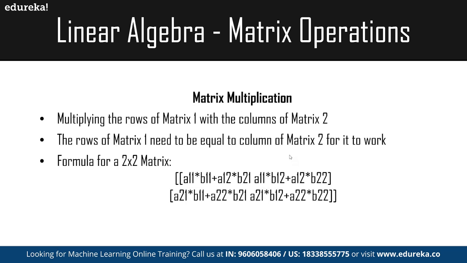When we are working with matrix multiplication, we multiply the rows of matrix 1 with the columns of matrix 2, and the number of columns of matrix 1 needs to be equal to the number of rows of matrix 2 for it to work. Here we have the formula for a 2 by 2 matrix. First we multiply A11 by B11, then A12 by B21, and so on, so that we can get the entire resulting matrix.